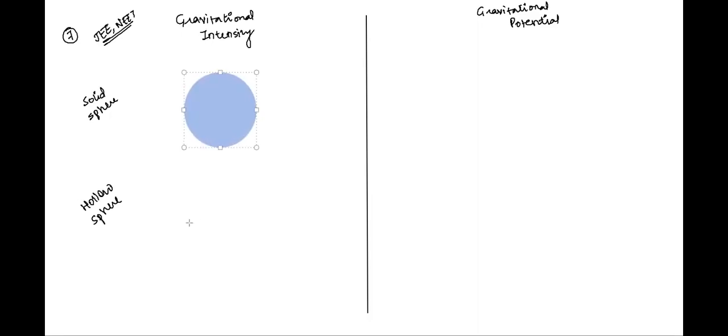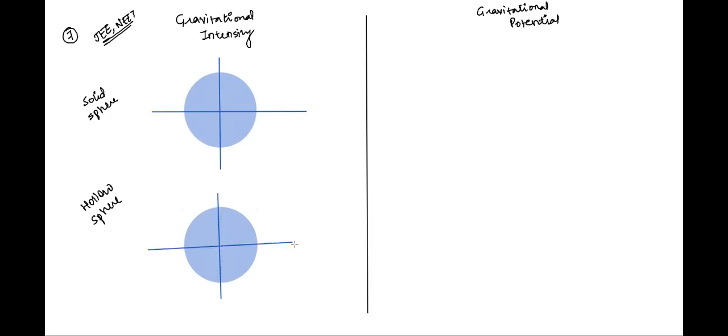So just draw the planet. Let's say the planet is represented by this circle here. Now, the gravitational intensity varies in this manner. Let's say we draw the vertical and horizontal axes, which coincide at the center of the planet. So this is how gravitational intensity varies inside the surface. I think I'll make a short change here and draw a hollow sphere this way. I think this is a better way to represent it.